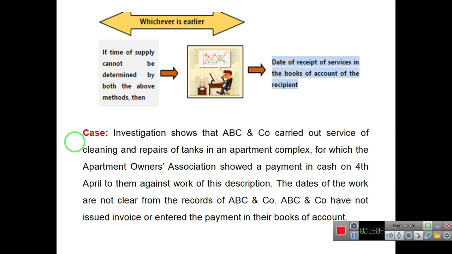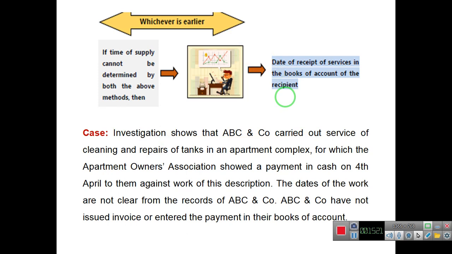In case the time of supply can't be determined by any one of the methods, the date on which the recipient records that service in his books of accounts will be the time of supply.